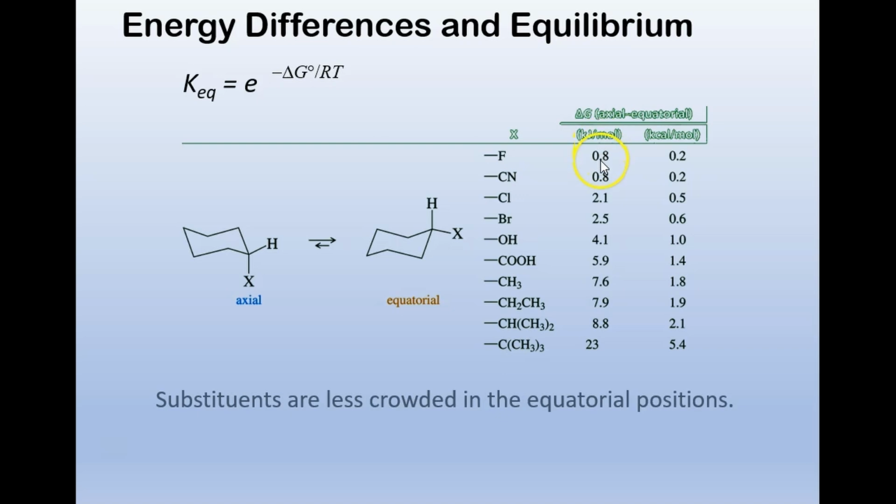And so here is the energy difference. And if we put a t-butyl group for X, it really wants to be in this equatorial position. If you have all these three methyl groups around this. And so 23 kilojoules. It's going to make this arrow real big. All right, that's a good place to end.